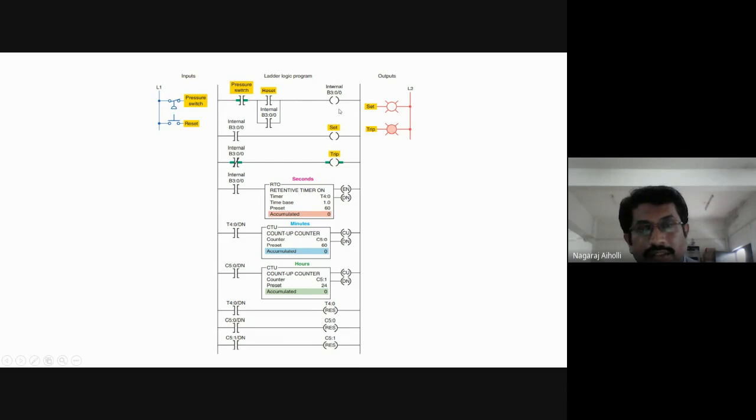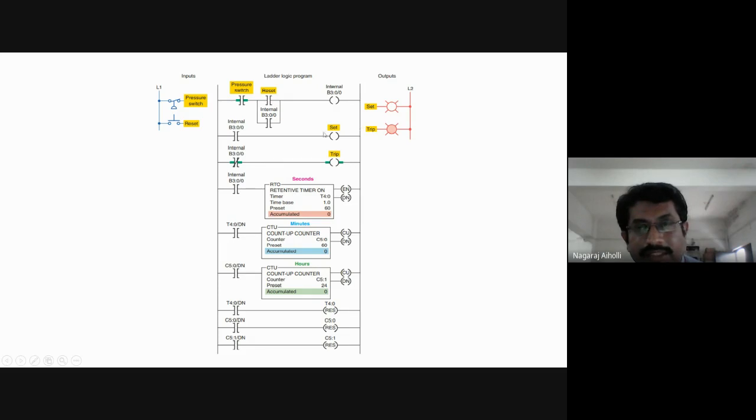Then B3:0/0 will be energized. As this is energized, then this set is energized. The meaning of set here is that whatever is the time value in hours, minutes and seconds will be displayed by this set. Okay.